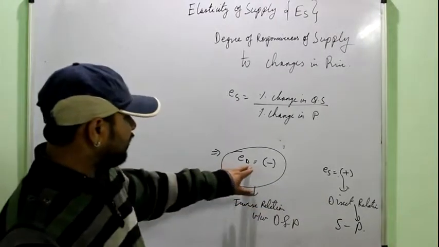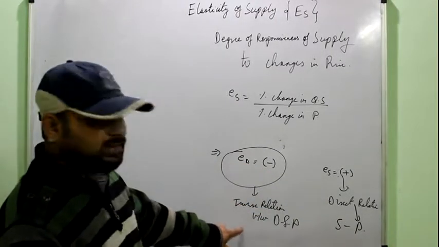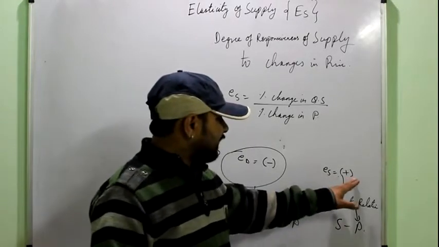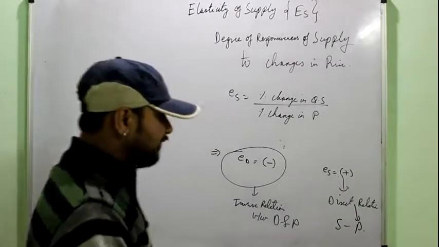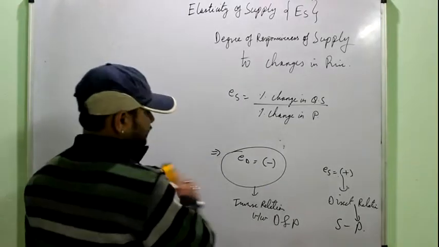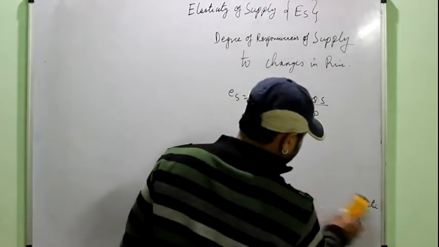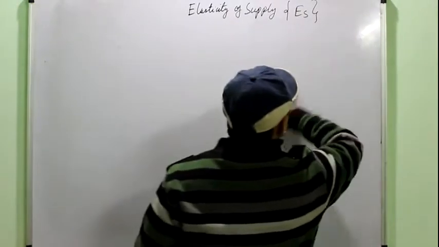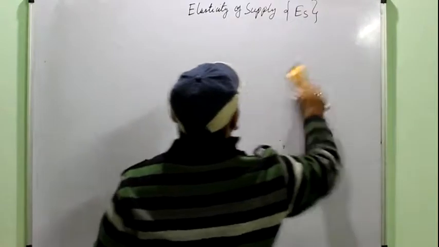So you have to remember that for demand, the minus sign implies that there is an inverse relation between demand and price, while for supply the positive sign implies a positive relation between supply and price. Now, as we did the degrees of elasticity for demand, similarly we have the degrees of elasticity for supply.